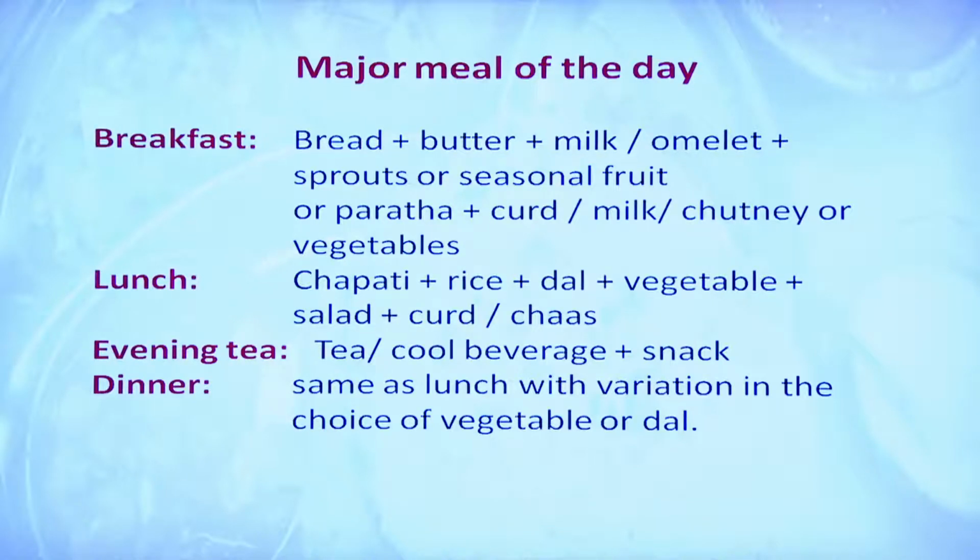Here I would like to add one more point. What is important here? At least 3 or 4 major food groups should be included in major meals. Fats and sugar are used generally in the preparation of the meal. So, when you are having major meals like breakfast, there should be at least one preparation giving energy from the cereals.